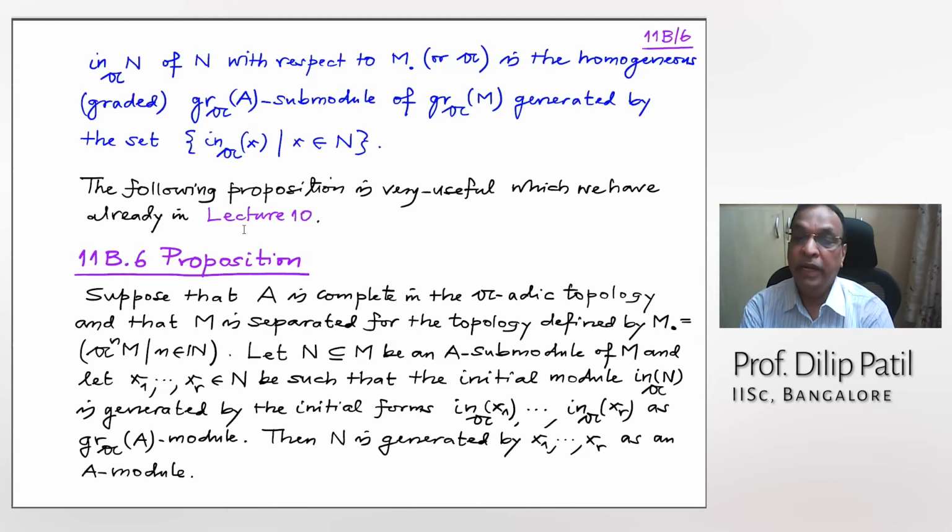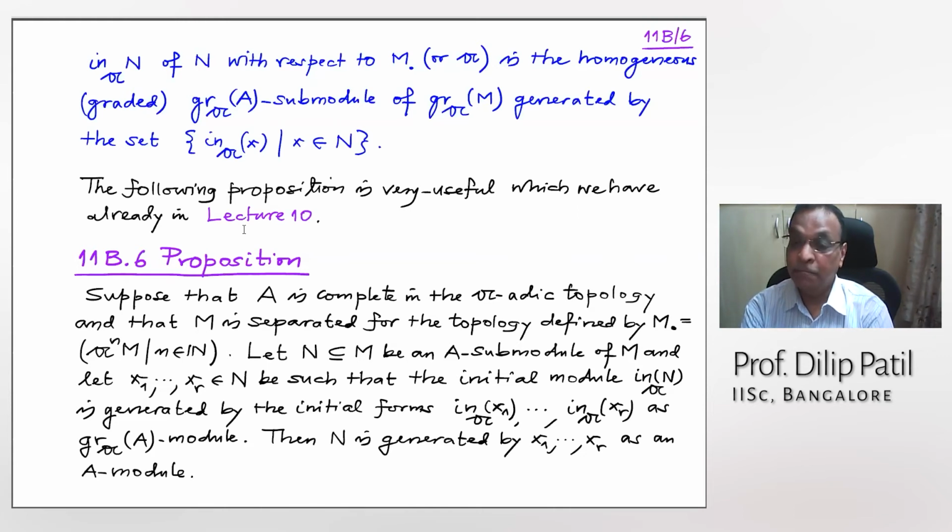If you have a ring complete with respect to the A-adic topology, and M is separated for the topology defined by this adic filtration, and N is a submodule of M, and suppose X1 to XR are elements in N such that the initial module is generated by their initial forms as a graded module, then N is generated by X1 to XR.